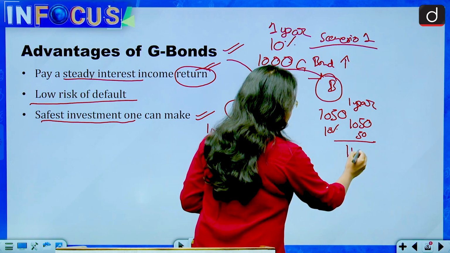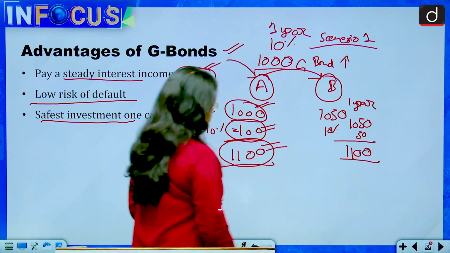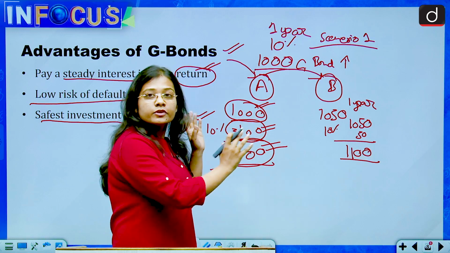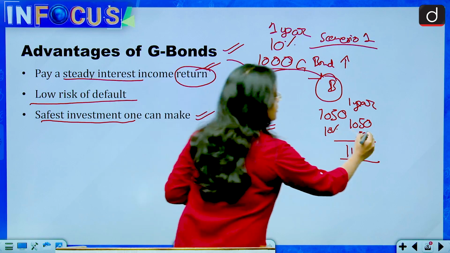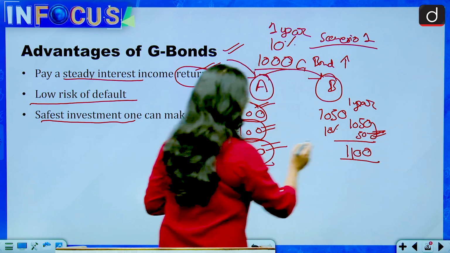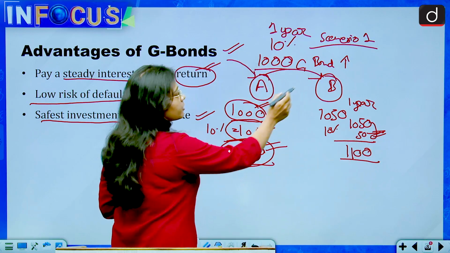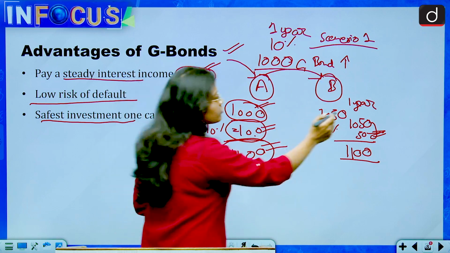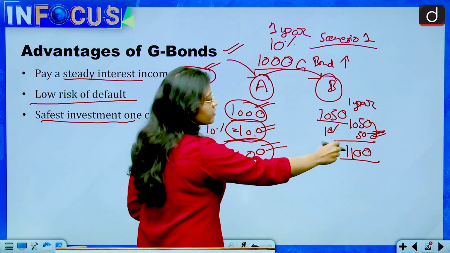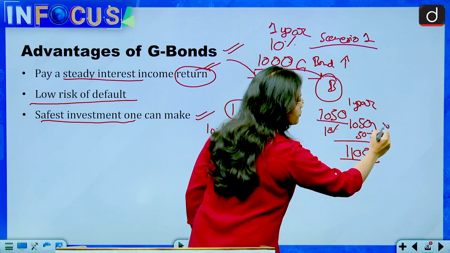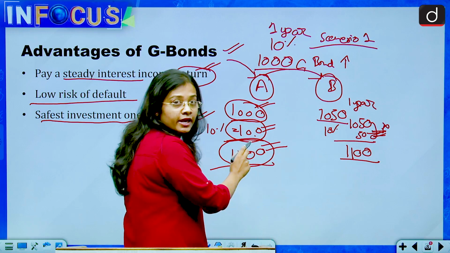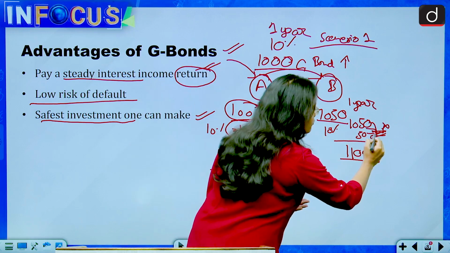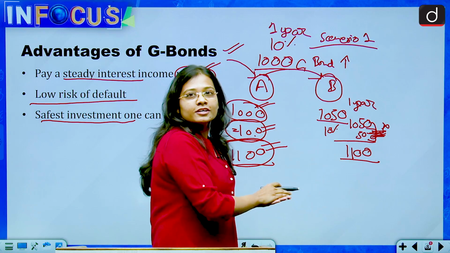In the end, B will also get 1100 rupees. But the difference between A and B is the profit. A has made a profit of 100 rupees, but B, because B has bought the bond from A at a higher price of 1050 rupees, the profit will be 50. So as compared to A, B has made less profit. So what is this profit of 50 rupees?